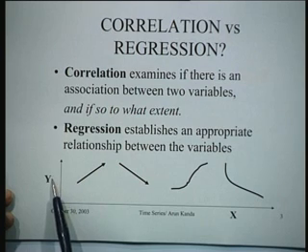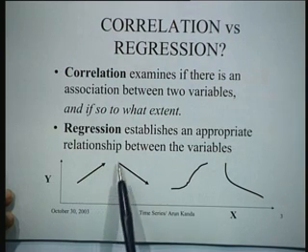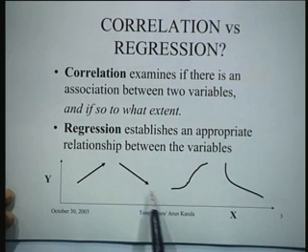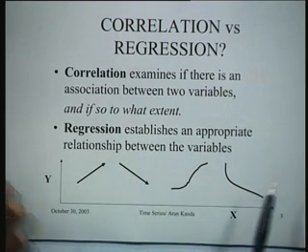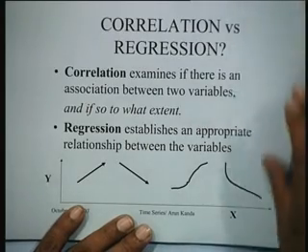If there are two variables y and x, and you find that they behave in a certain fashion, discovering the relationship between the variables is actually the business of regression. So, this is a distinction that should be kept in mind, and more importantly, correlation and regression are both used in the context of forecasting in various ways. So, we will see in a short while how they are used.